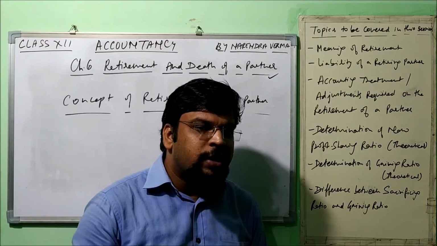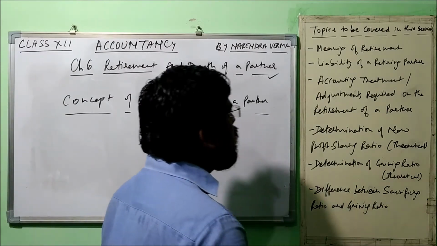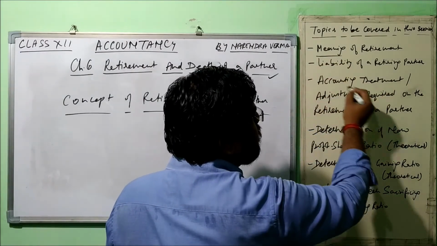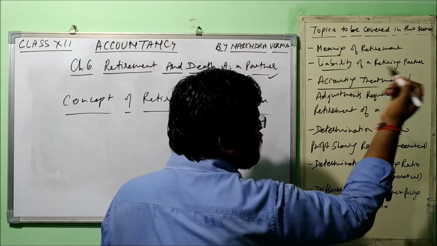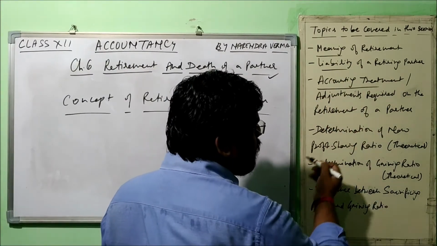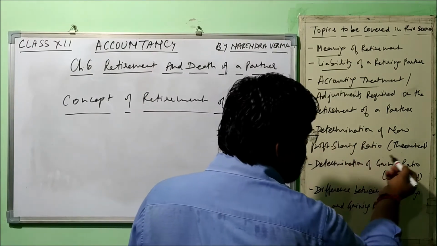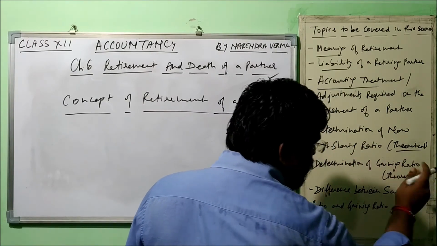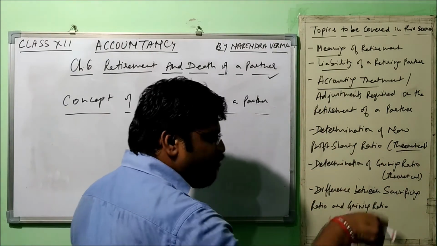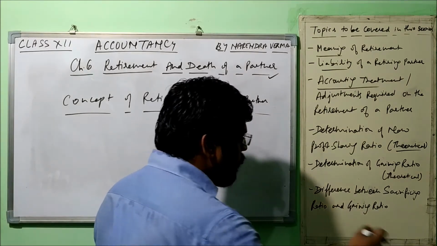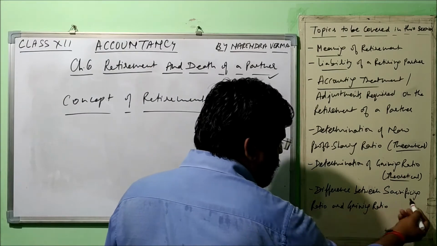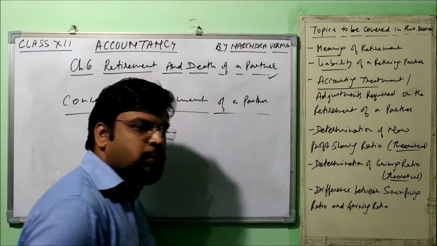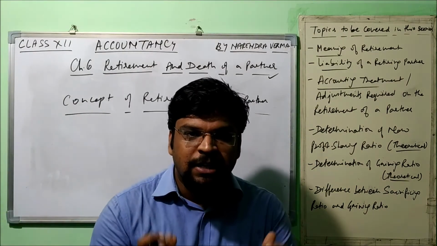Understood? So in today's session, what we are going to discuss: meaning of retirement, liability of a retiring partner, accounting treatment or adjustments required on the retirement of a partner, determination of new profit sharing ratio, but theoretical. Today we will not do the numerical part, it will be done in the part 2 video. And determination of gaining ratio, theoretical, and difference between sacrificing ratio and gaining ratio, right? So without wasting much time, let's start.